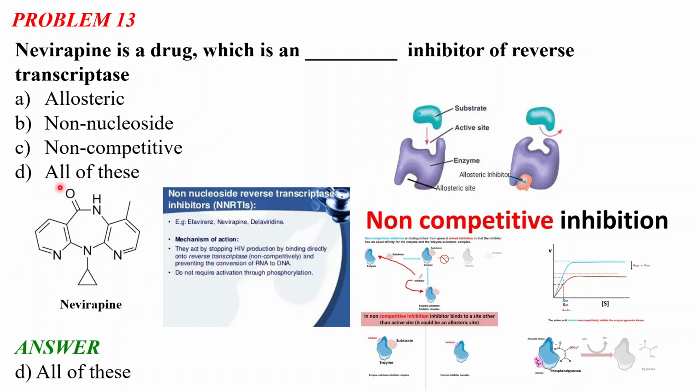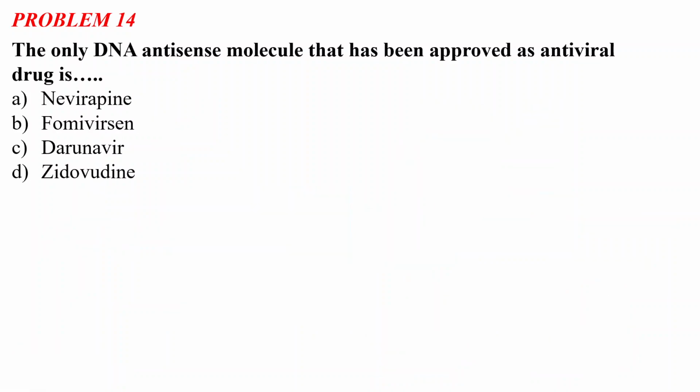So this nevirapine does not bind exactly to the active site of the reverse transcriptase enzyme, but it binds to an allosteric site, a site which is not the active site, and that's how it changes the active site structure of this reverse transcriptase, and by this it can inhibit the function of the reverse transcriptase. This is a very important drug. I have told you before that nevirapine is a very important class of anti-HIV drug. So I think it is clear what nevirapine is and how it works. Now we will quickly move to our next problem.